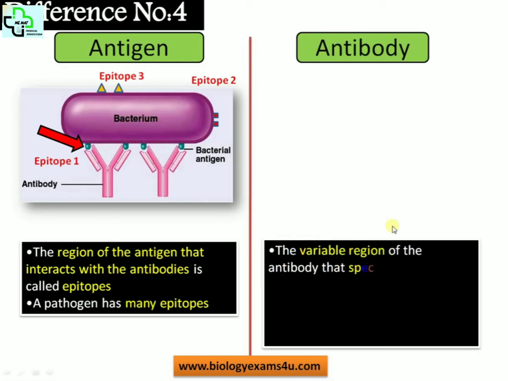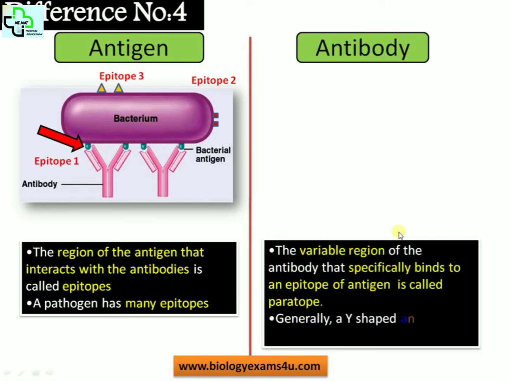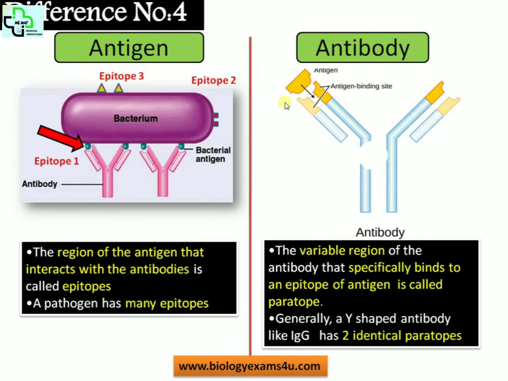On the other hand, the variable region of the antibody that specifically binds with the epitope of an antigen is called a paratope. Generally, a Y-shaped antibody like IgG or an individual monomeric unit has 2 identical paratopes. And this is the structure of the antibody. This is a Y-shaped structure. This is the antigen binding site, and this yellow colored part is the variable region, and here the amino acids are highly specific, and these amino acids can recognize the antigen that fits here. And there is a high specificity. This region is called the paratope. The paratope lies in the FAB region or antigen binding region.